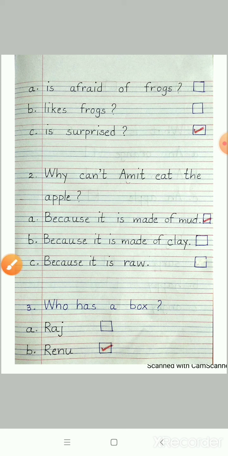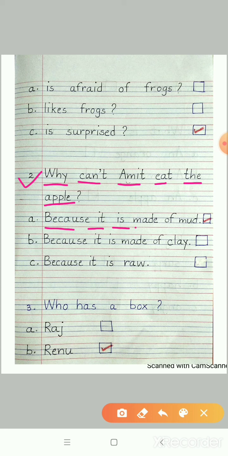Let's move on to question number 2. Why can't Amit eat the apple? I have given you 3 options, A, B and C. The first option is because it is made of mud.